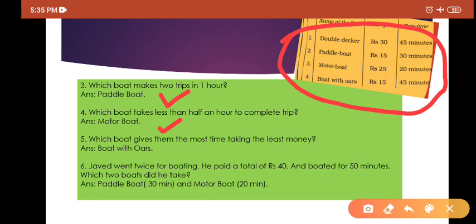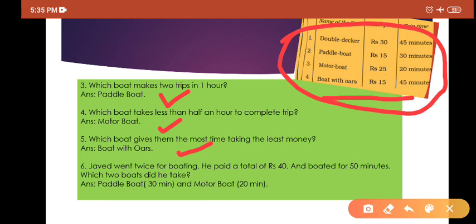Question number 5. Which boat gives them the most time taking the least money? सबसे ज़्यादा टाइम देता है कम पैसे लेकर. The first one is 45 and one more is in question number 4, that is also 45. But you see which boat is taking less money. Double decker is taking rupees 30 per ticket, but boat with oars is taking rupees 15. So obviously this one is the rupees 15 wala. So boat with oars is giving more time, taking the least money. The answer will be boat with oars.